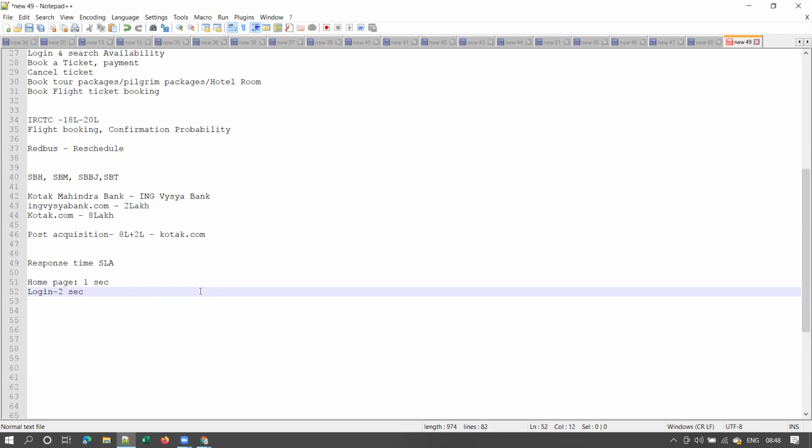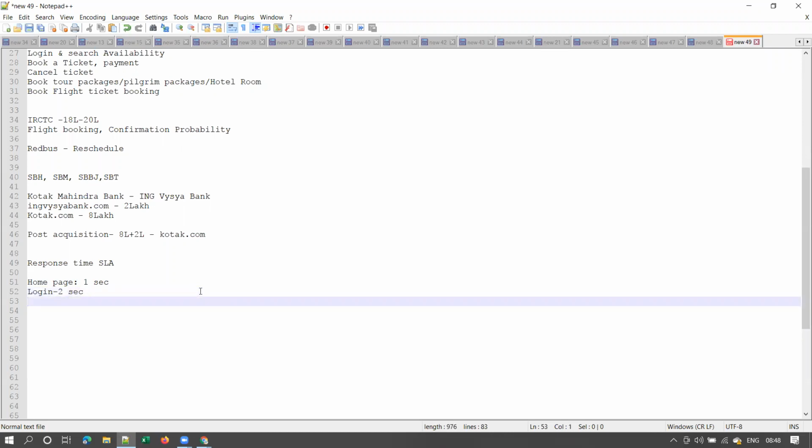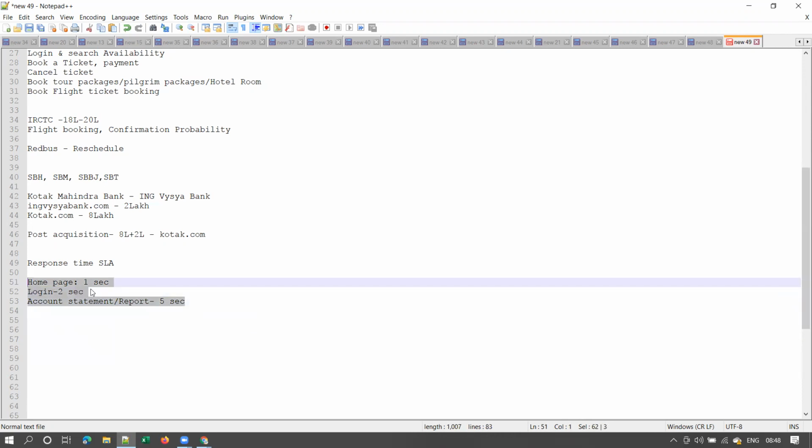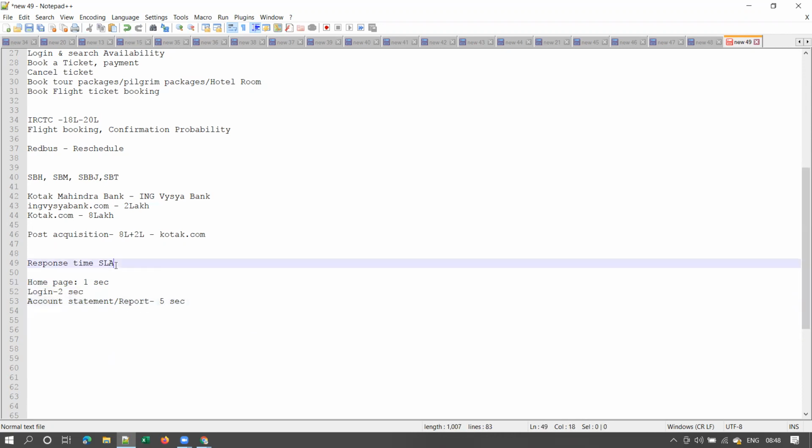These are called response time SLAs. Or whenever a user generates an account statement or a report, it should not take more than 5 seconds. Every page will have a different SLA. Clear, guys? SLA stands for service level agreement.